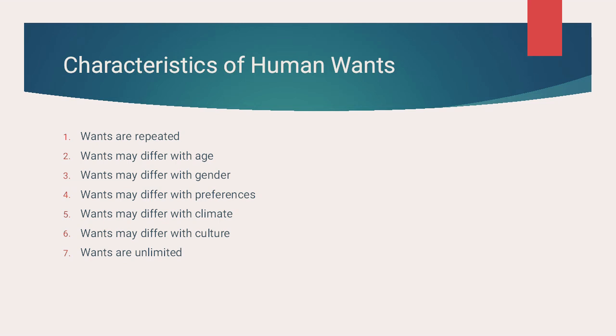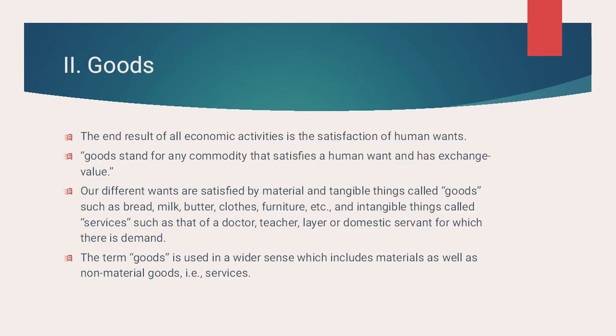Now we will go to our second point, which is goods. Goods are anything which are capable of satisfying human wants or anything which has utility. I won't use the word utility because we've not learned that right now.